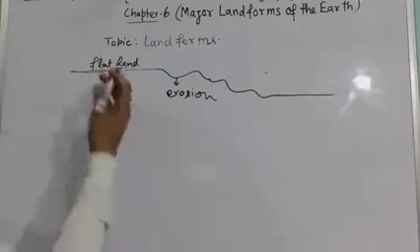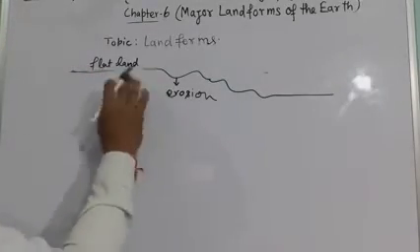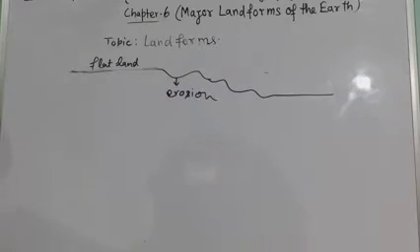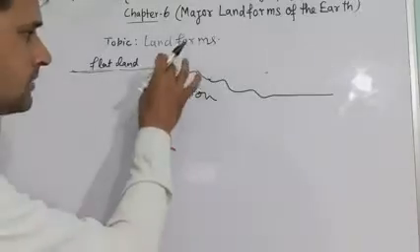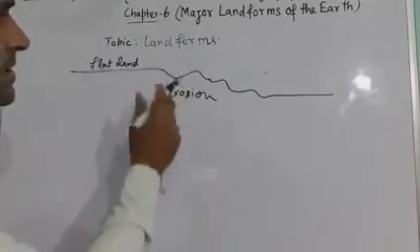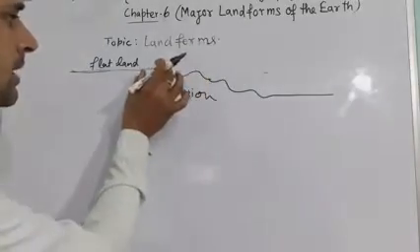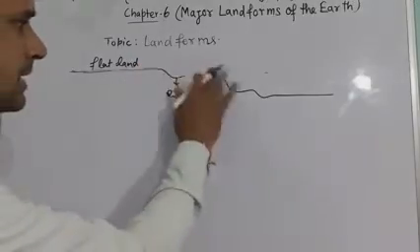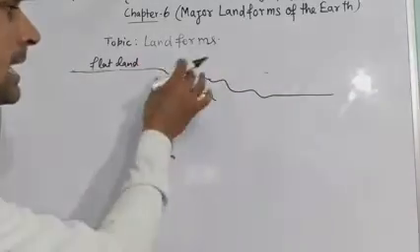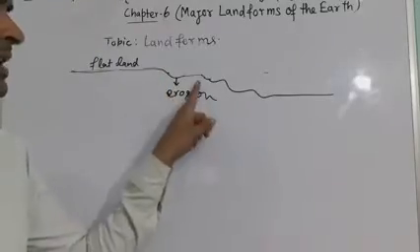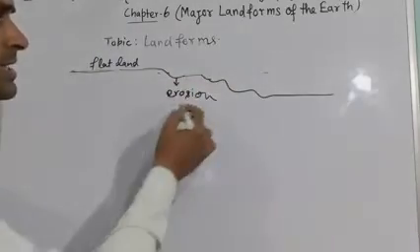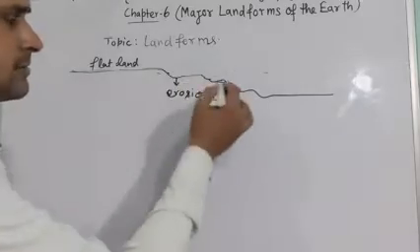Suppose it is flat land, and when heavy rainfall or flood comes, the surface of the earth is disturbed and the soil on the surface is cut, and then it becomes lower. In that way erosion takes place and it becomes sloppy.